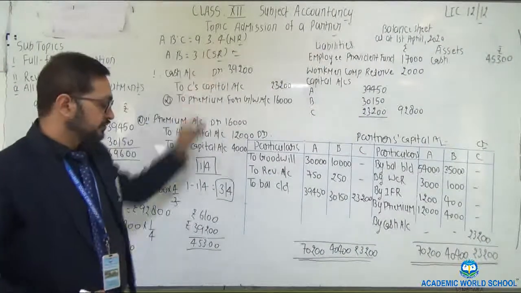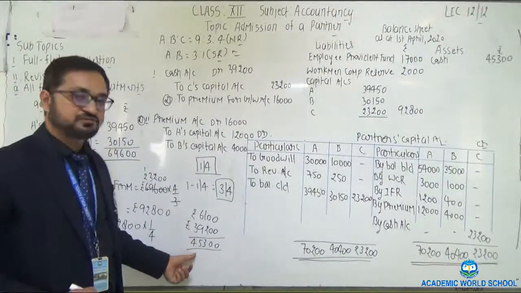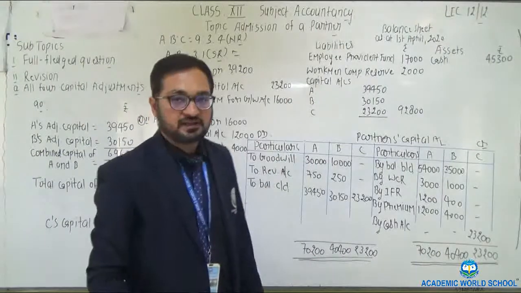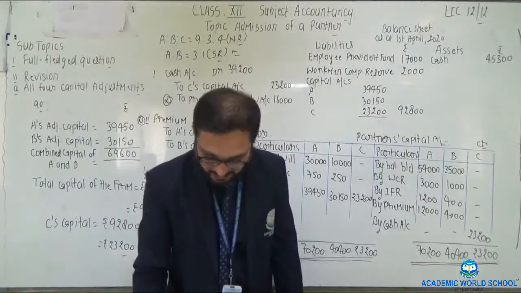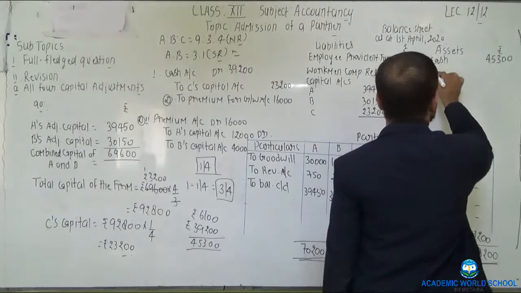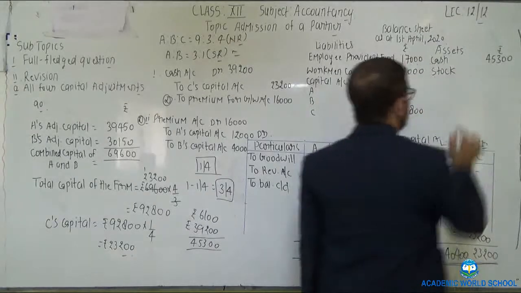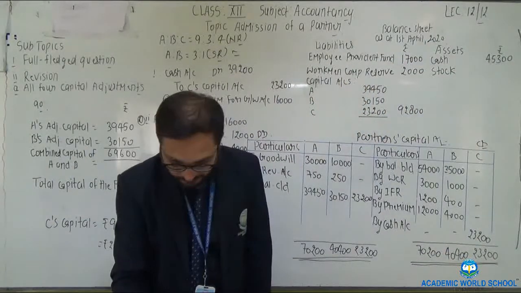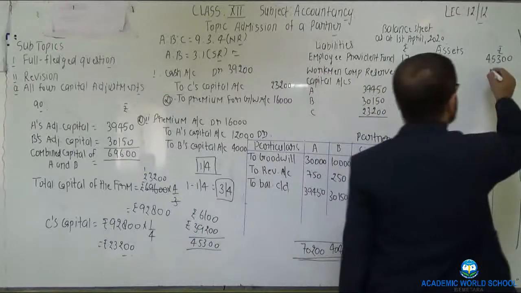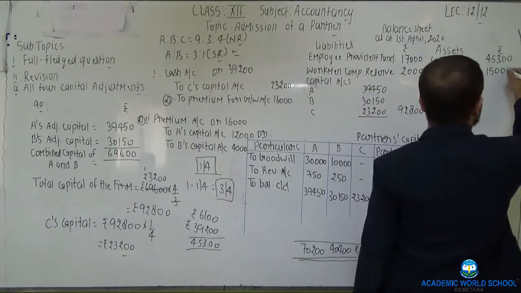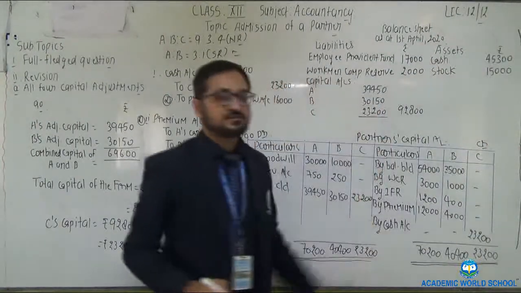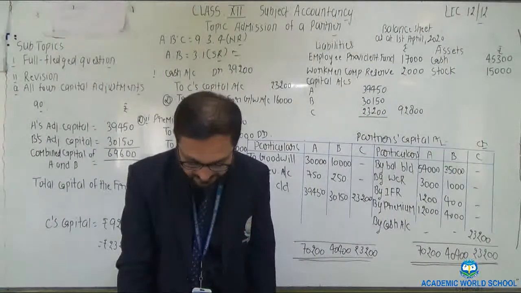So 39,200 plus 6,100, 45,300 is placed on the asset side of the new balance sheet. After that, stock is given. Stock of value of 15,000. So no adjustment was there. 15,000 same amount is to be placed on the asset side.